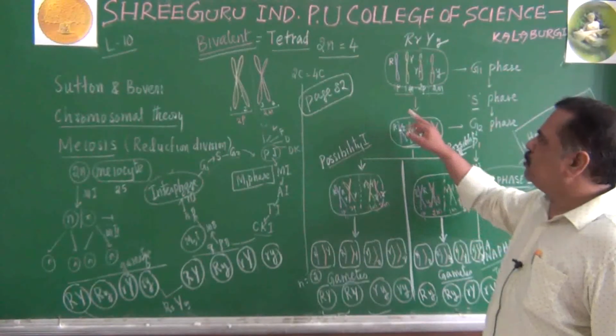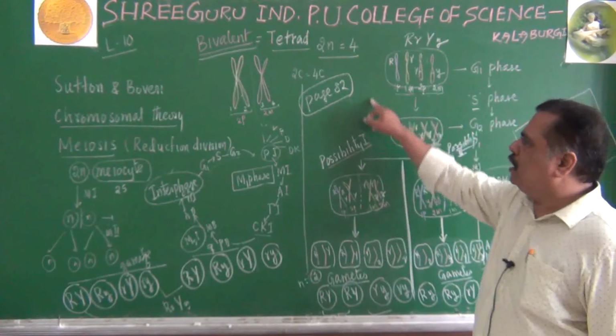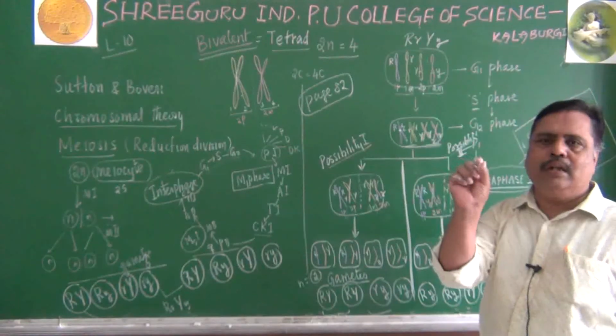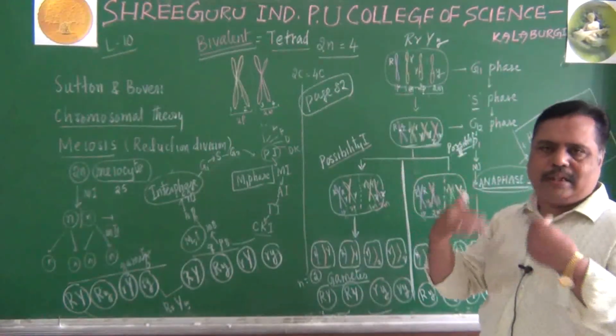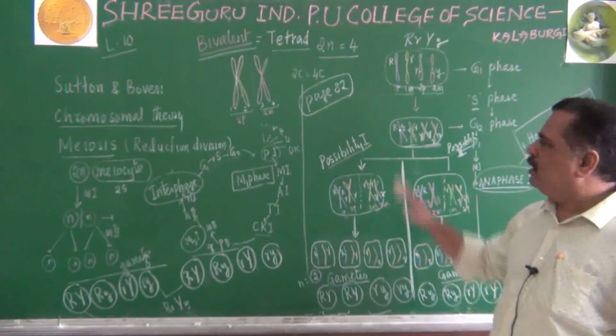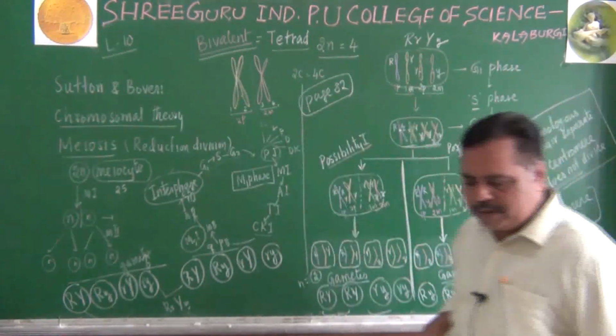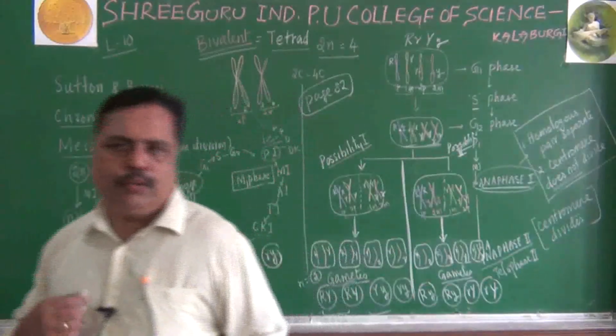And in your textbook, 2 chromosomes are drawn long, and the other 2 chromosomes are drawn smaller. But here I have taken all 4 chromosomes of equal length, so that we can understand the concept clearly. That is the difference. Make note of this point. We will continue in the next class.